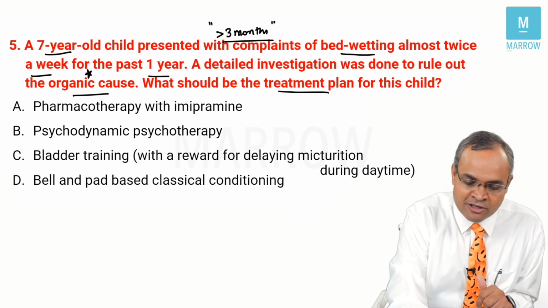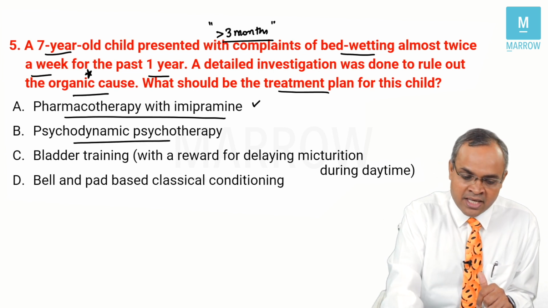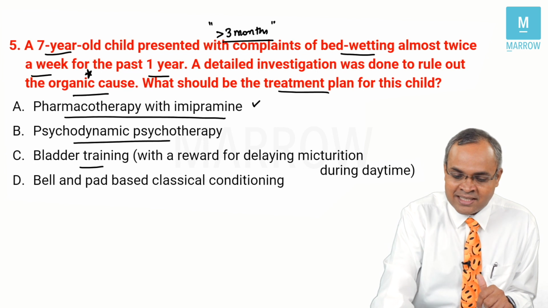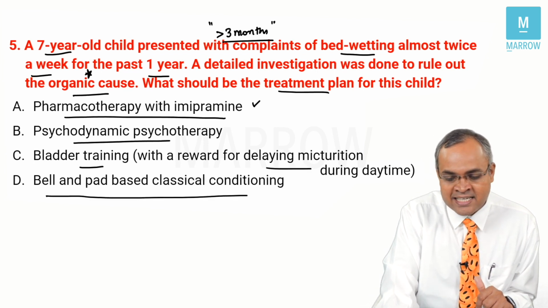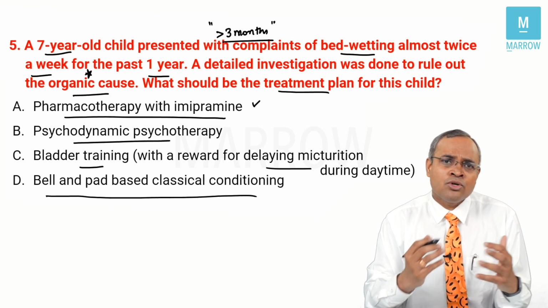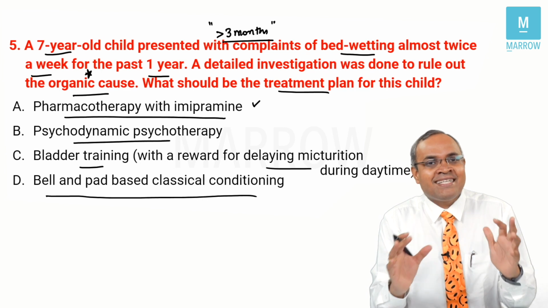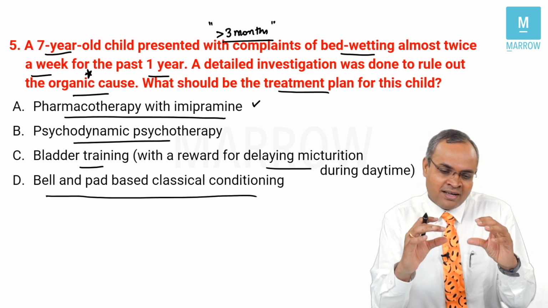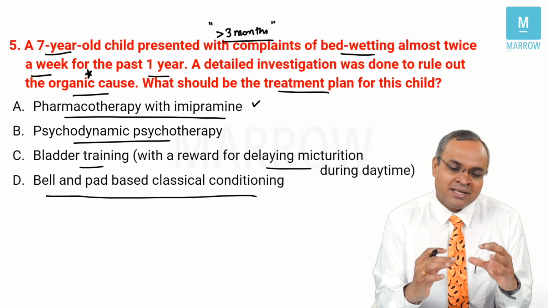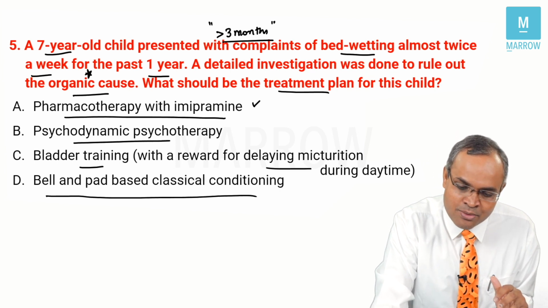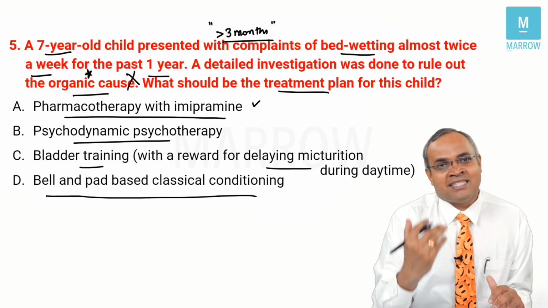Do you want to give pharmacotherapy with imipramine? Do you want to do psychodynamic psychotherapy? Do you want to do bladder training with reward for delaying micturition during daytime? Bell and pad based classical conditioning. So what do you want to do is the question they've asked. Now the question is very clear. They've given you enough details to say you're dealing with something with enuresis problem and bedwetting problem. Now, they also said all the organic causes have been ruled out. So what do you want to do is the question they have asked.